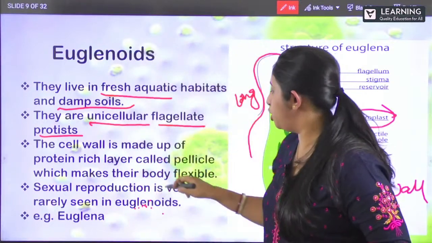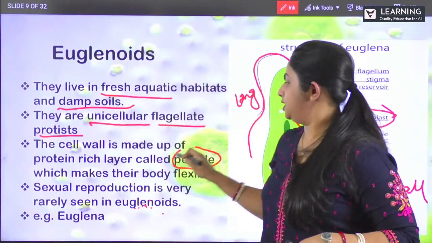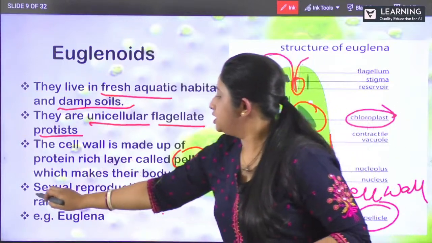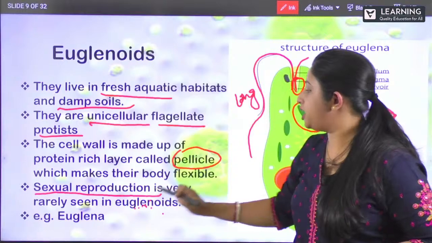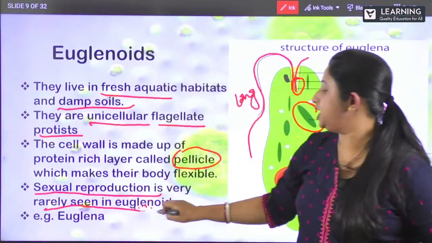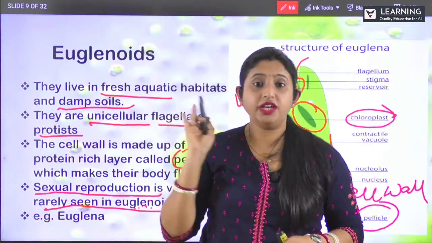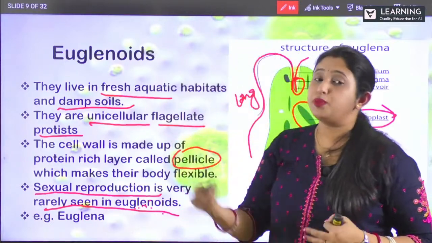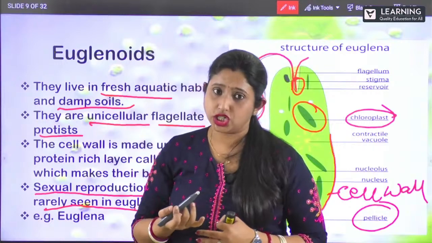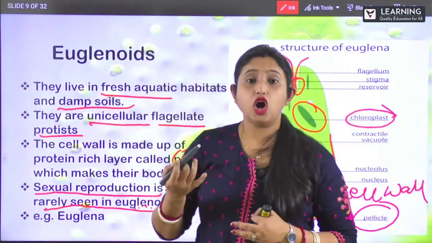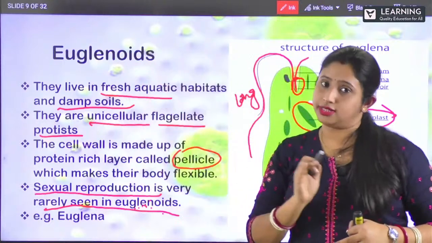It is made up of your pellicule. Clear? And next one is your sexual reproduction, which is very, very rarely seen in euglenoids. So in euglenoids, sexual reproduction will be rare. But they reproduce by asexual mode of reproduction, that is by fragmentation. Clear? So that is all about your euglenoids.